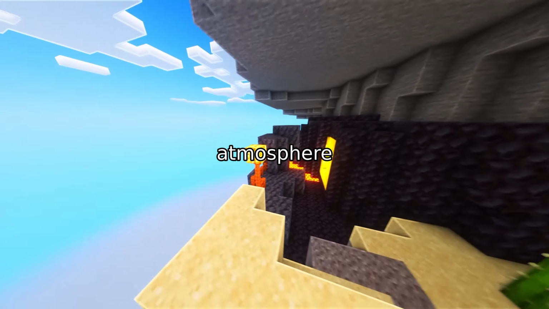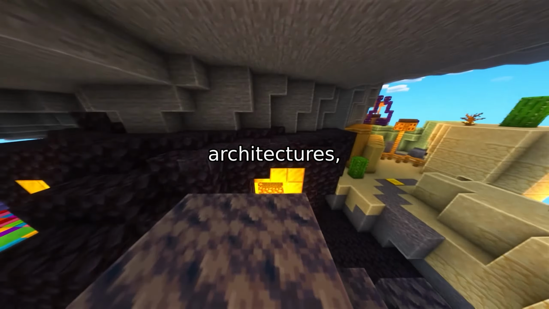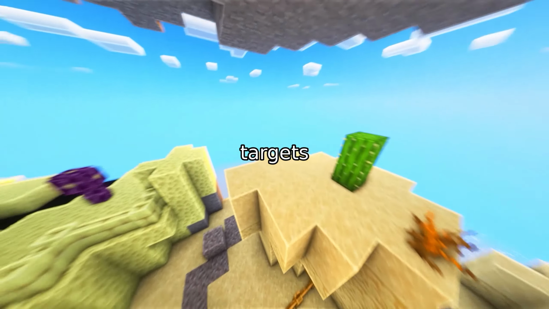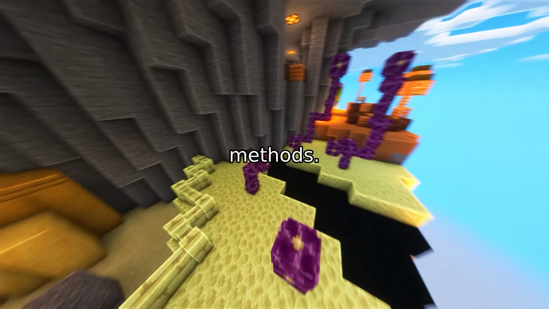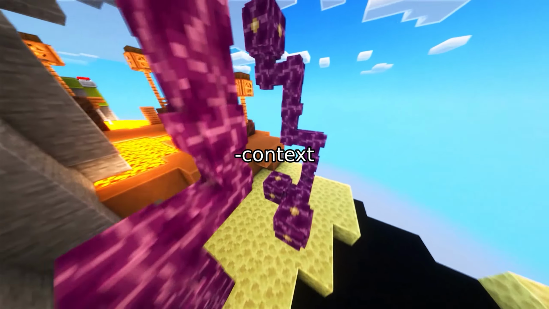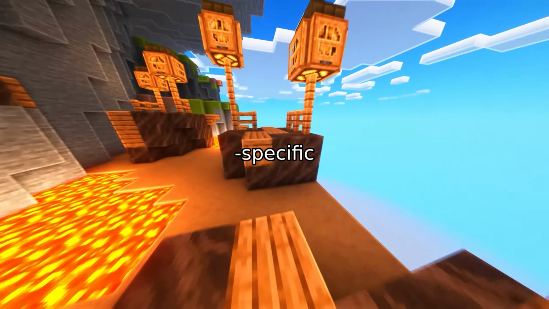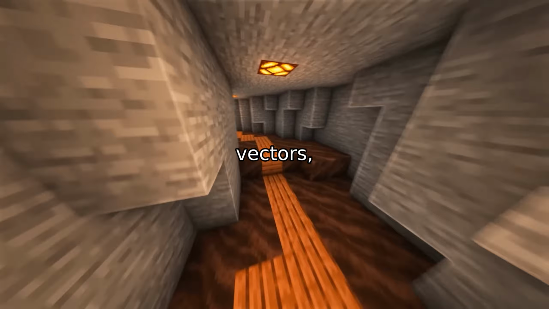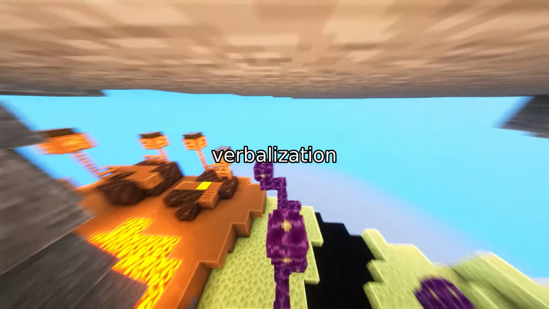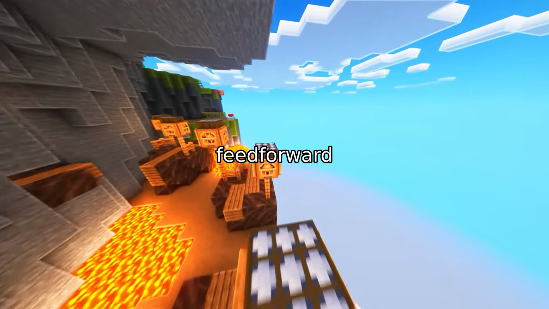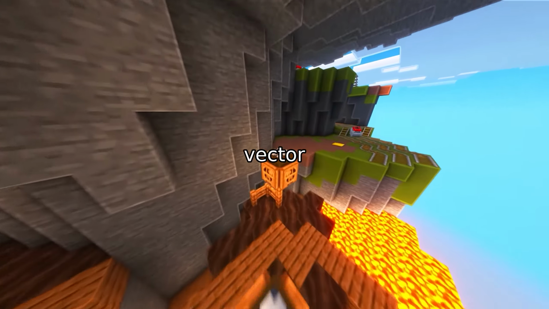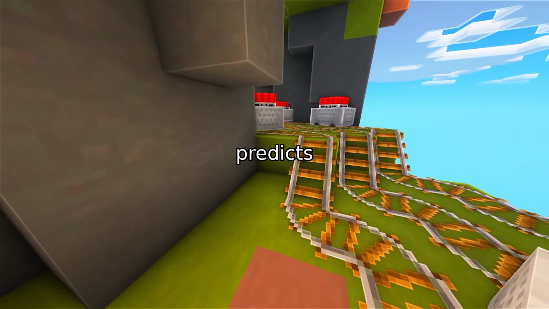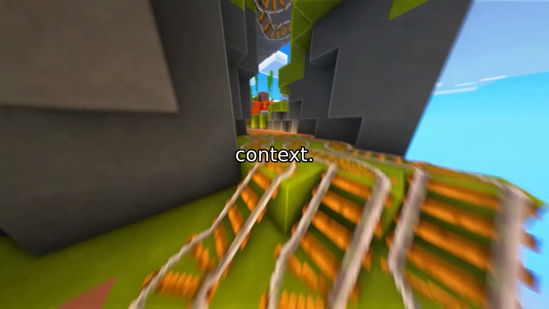This proves that explicit atmosphere modeling isn't just for massive architectures. It directly boosts lightweight sequence models. The second application targets the growing class of LLM-based ERC methods. LLMs struggle with long-context reasoning and often lack task-specific inductive biases for effective trends. Since they cannot consume continuous vectors, AtmosERC introduces a verbalization head. This is a lightweight feed-forward layer trained to map the atmosphere vector to the dominant emotion label of the training dialogue. During inference, the head predicts a discrete emotion label purely from the input context.